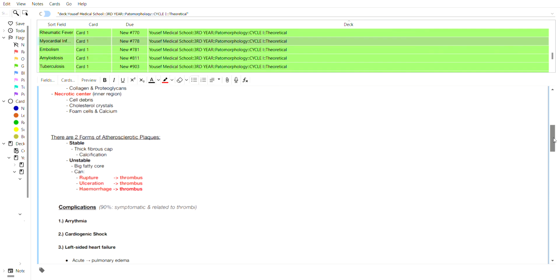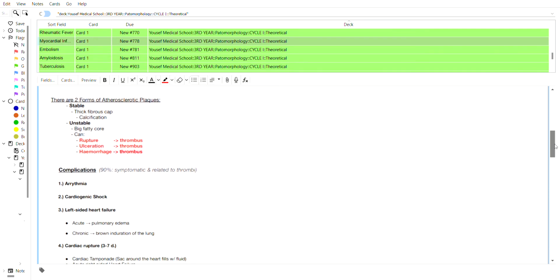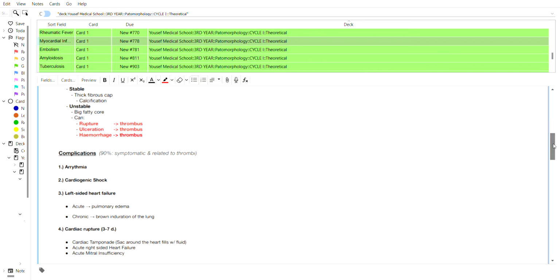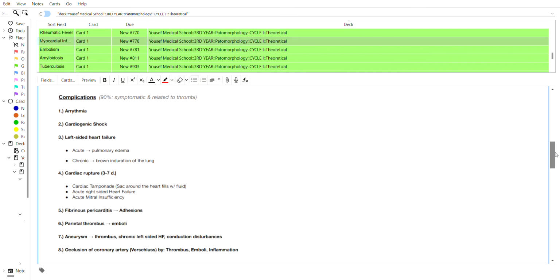We usually differentiate between two forms of atherosclerotic plaques. First of all, one being stable, with a thick fibrous cap and usually being associated with calcification, or we can see unstable plaques, which have a big fatty core and can easily rupture, ulcerate, or cause hemorrhage, which all will lead to thrombus.